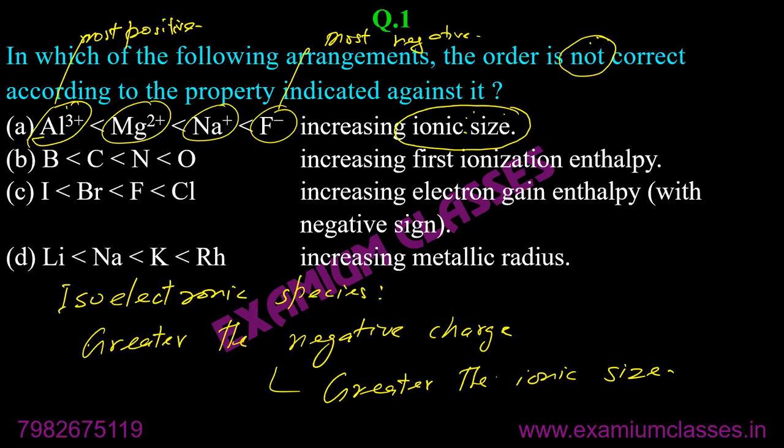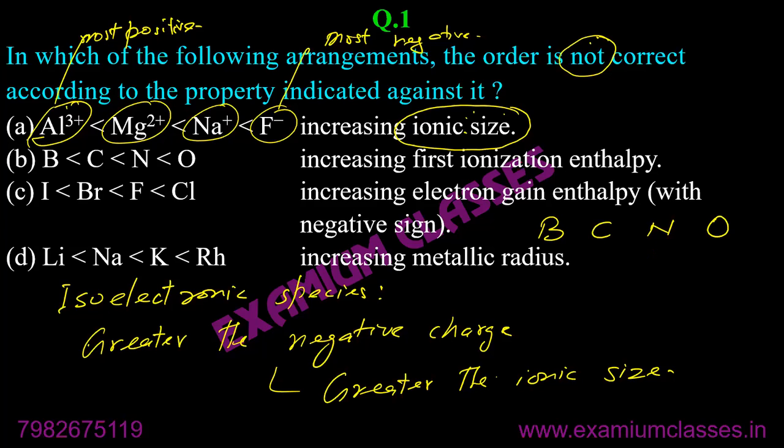Now, second one. Normally, in the periodic table, we have their placement as boron, carbon, nitrogen, oxygen.